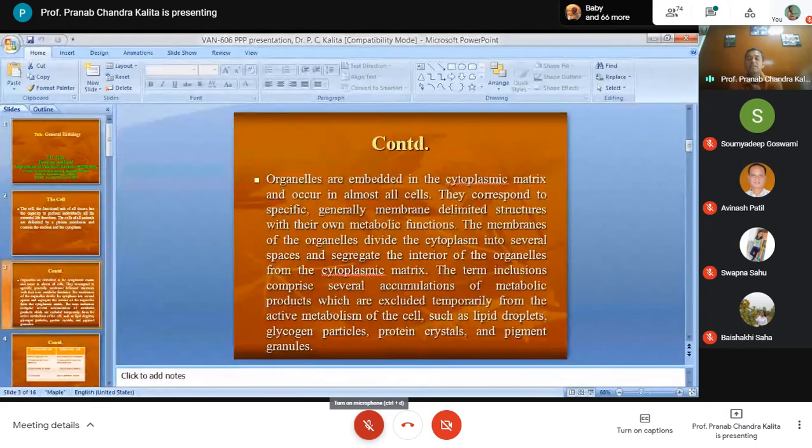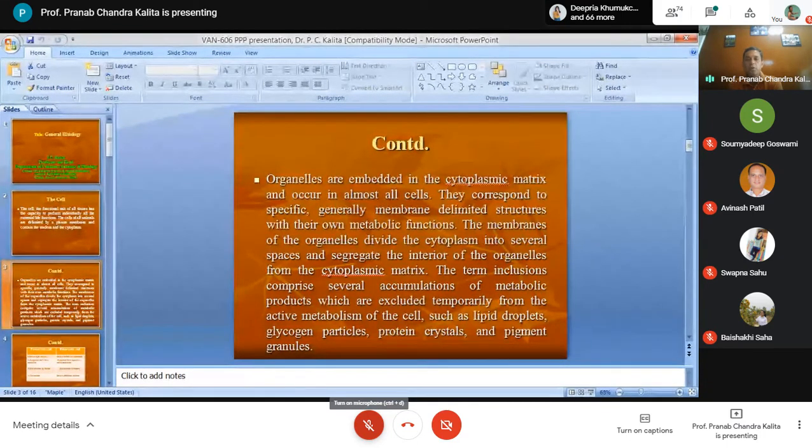These organelles are generally membrane bounded structures which have their own metabolic functions. The membranes of these organelles divide the cytoplasm into several spaces and segregate the interior of the organelles from the cytoplasmic matrix.